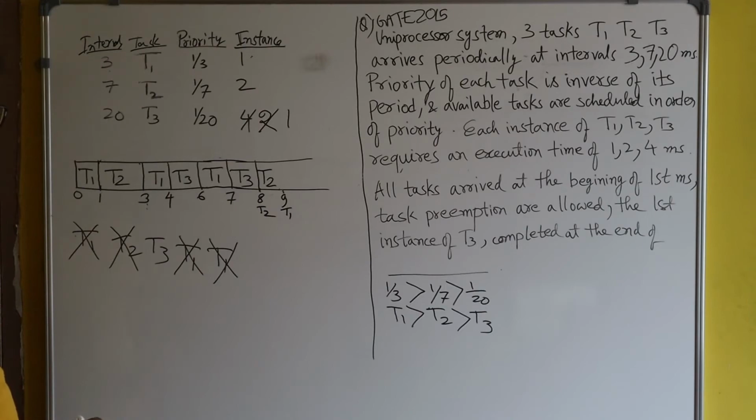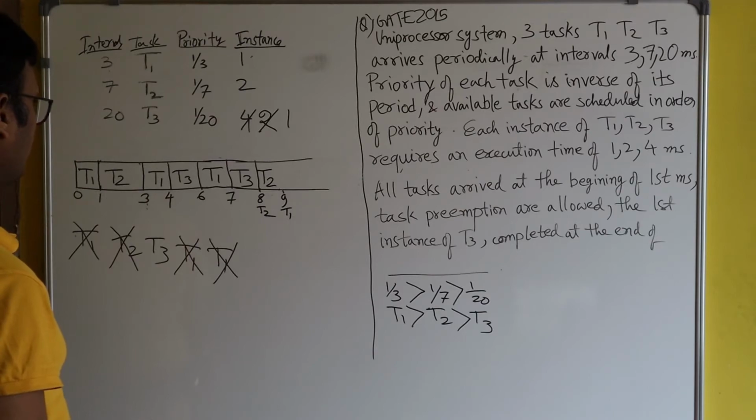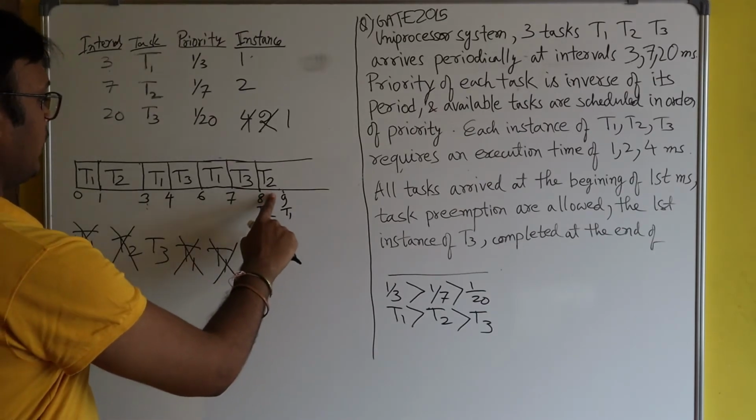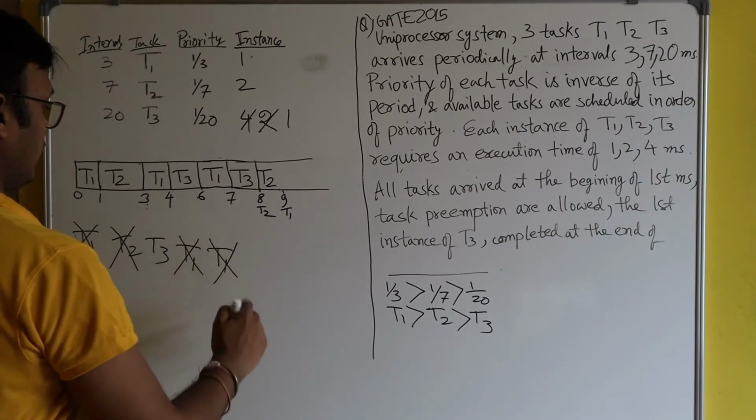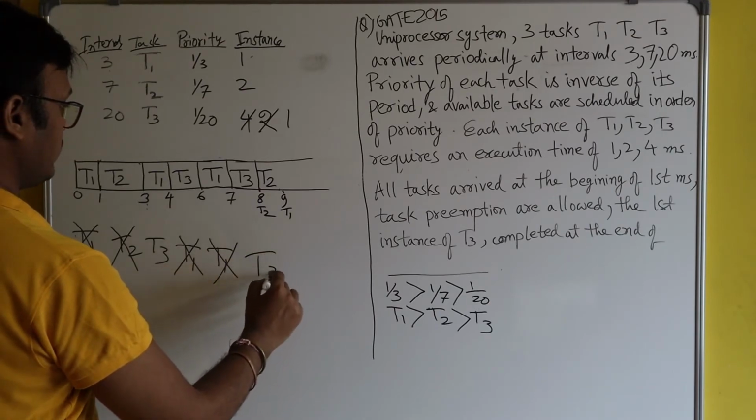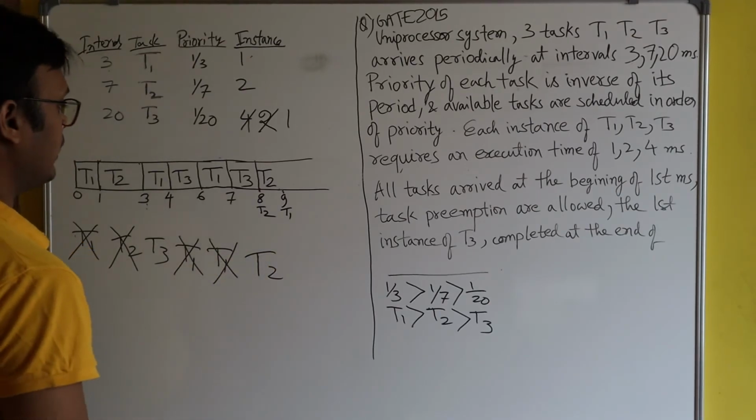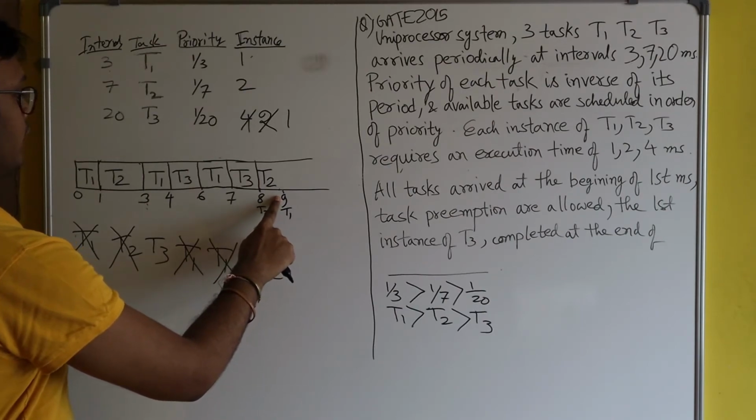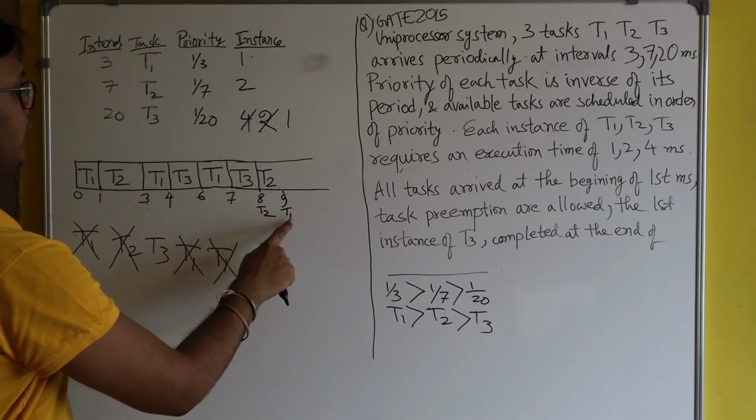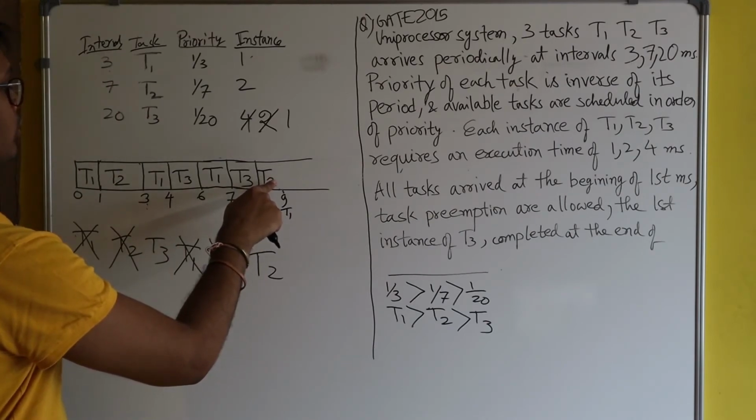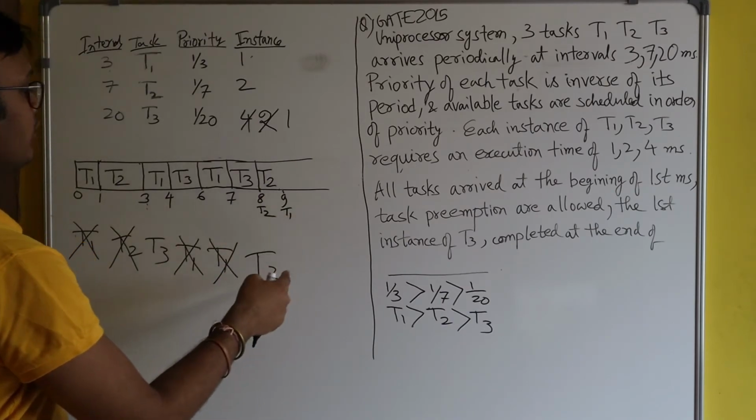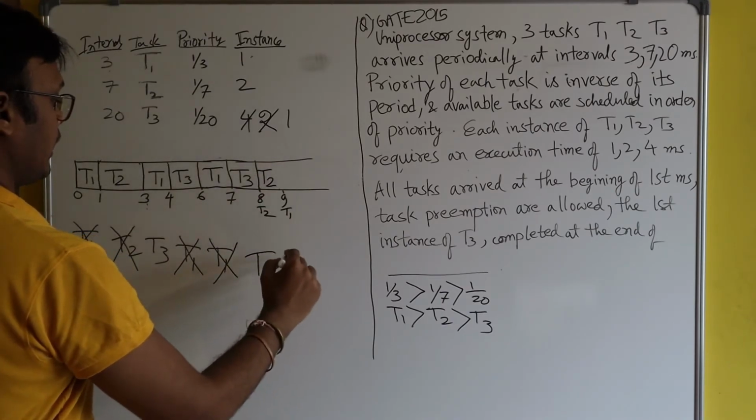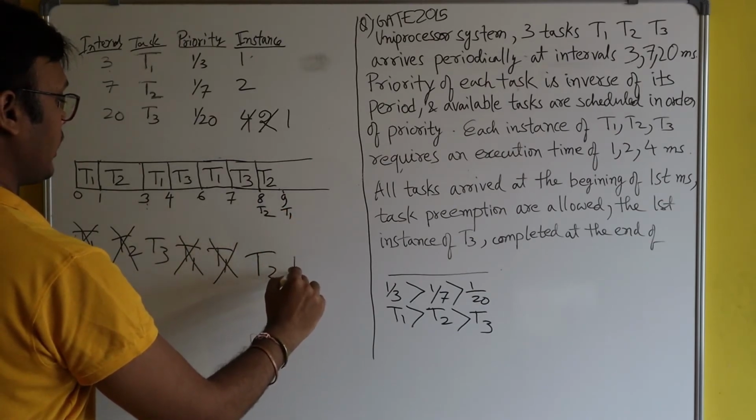Okay. And you see T2 was available. That's why, yes, here I have written T2. And you see T2 ran for only 1 second, and T1 came, and T1 has higher priority than T2. So CPU will be given to T1. Okay. And since at 9 second T1 came, so here I will write T1.